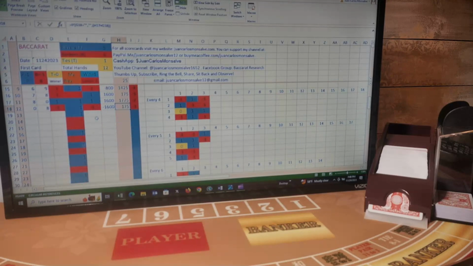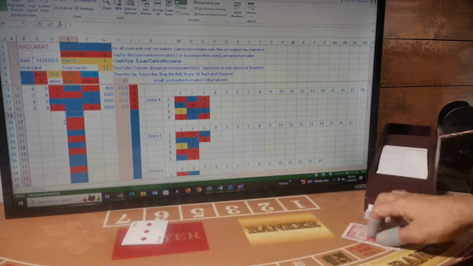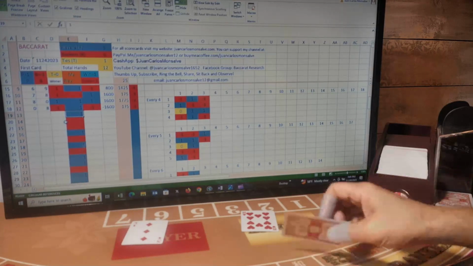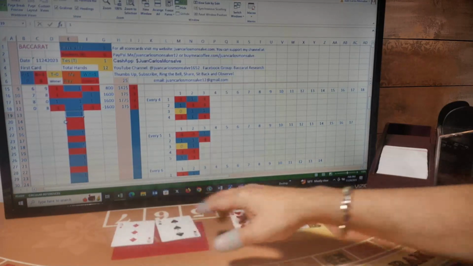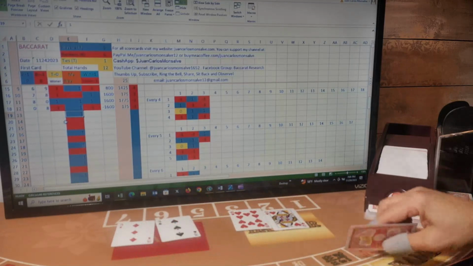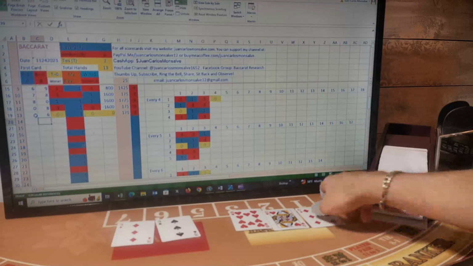So I made $175 in 12 hands. My next play is going to be player, so player with no money. First card for player, first card for banker, second card player, second card banker. Player has six and stands. Banker has a zero and gets a third card, and the third card is a six. So this is another tie hand, 6-6.